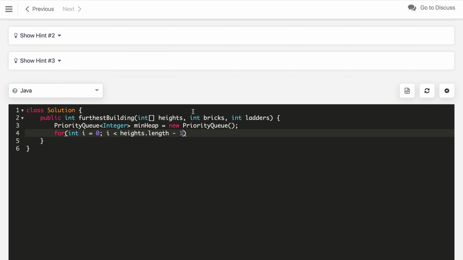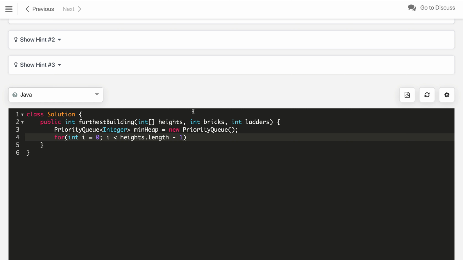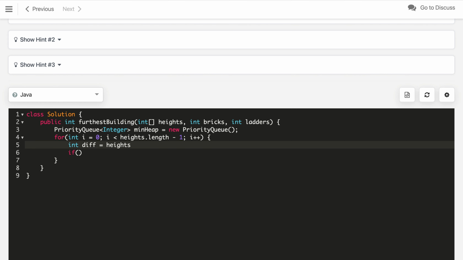Minus 1 is because we will use 2 buildings, that is, we look at the next building for subtracting the height. Now, first we will check the height difference. So, int diff is height of i plus 1 minus height of our current building. If this diff is less than or equal to 0, we just continue.